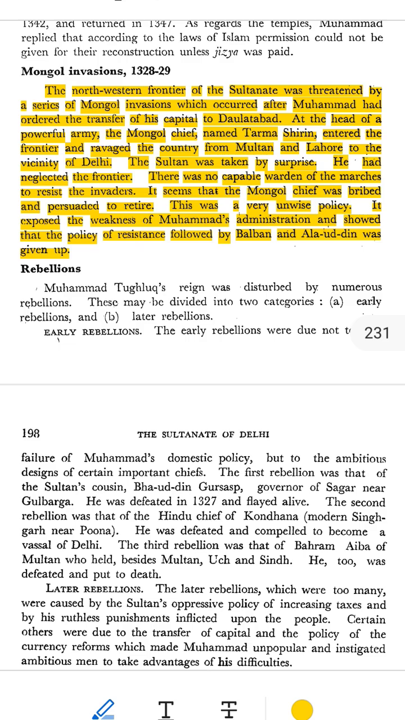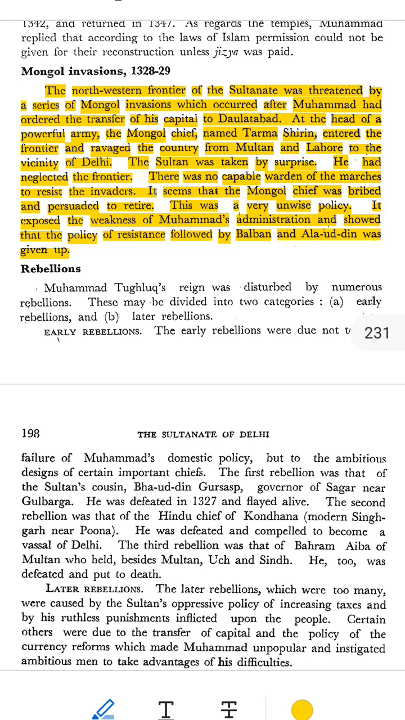Number 3. The Mongol invasion, 1328 to 29. What happened? In 1328 or 1329, a Mongol chief named Tarmashirin led a powerful Mongol army across the northwestern frontier of India. The Mongols entered from the side of Afghanistan, passed into Multan and Lahore, now in Pakistan, caused destruction, burning towns, looting wealth, and advanced towards Delhi, reaching close to the city.